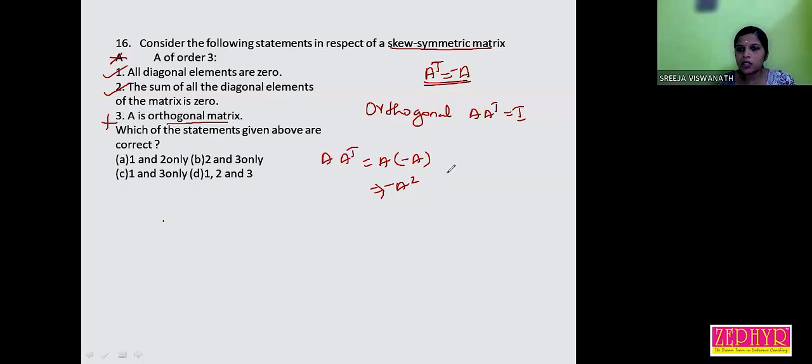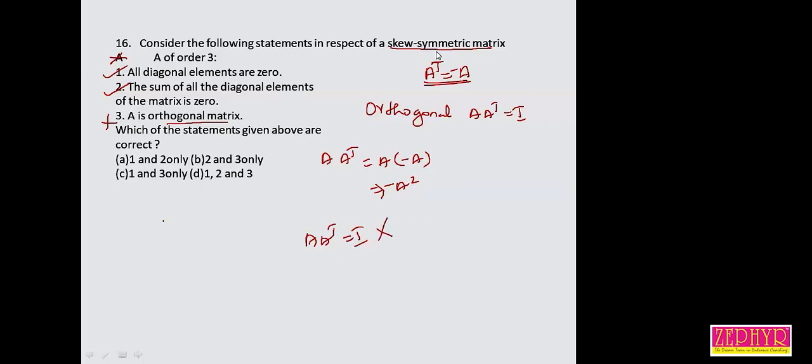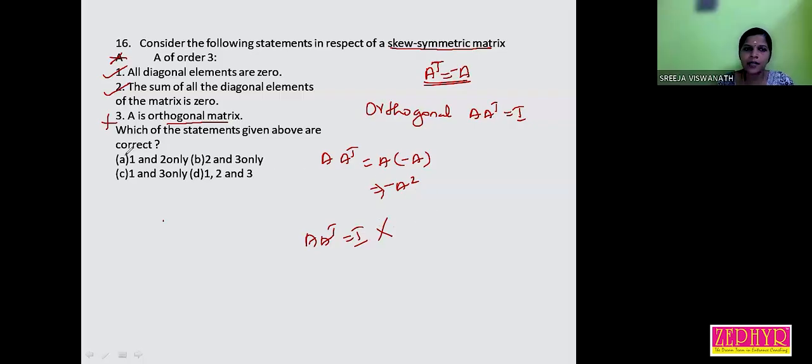A does not become an orthogonal matrix. When we do A into A transpose, we will not get I. Since A is a skew symmetric matrix, the statement is false. So option A is correct, only 1 and 2.